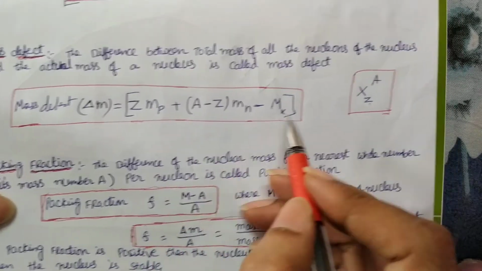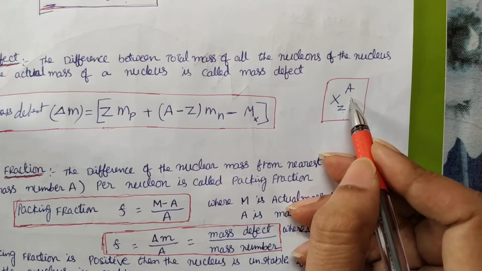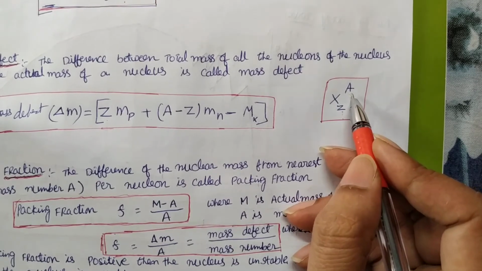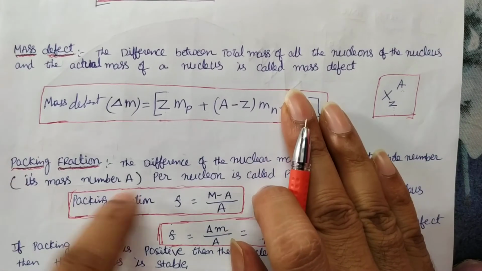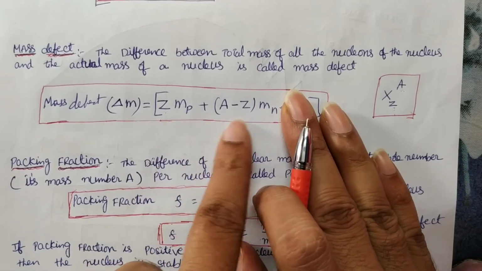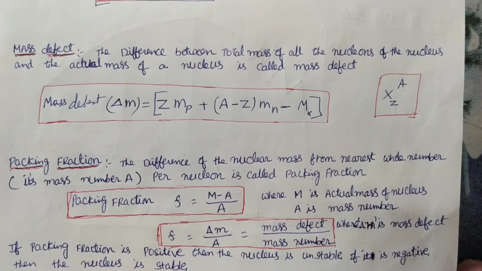Why? Because it is a composition of A nucleons. Total number A: protons are Z and neutrons are A minus Z. The total mass should be Z times Mp plus A minus Z times Mn. But actually, after forming a nucleus, these protons and neutrons lose some of their mass.